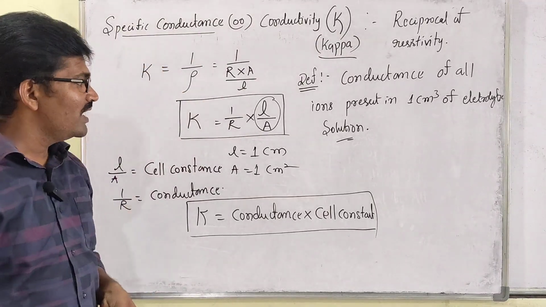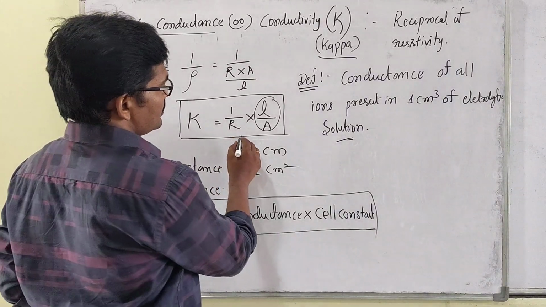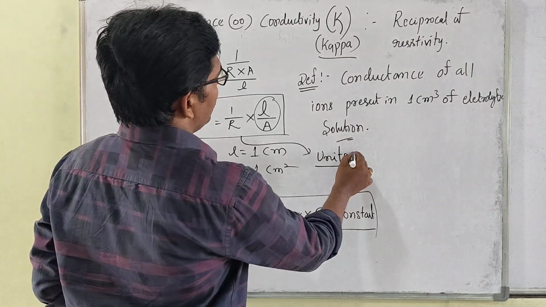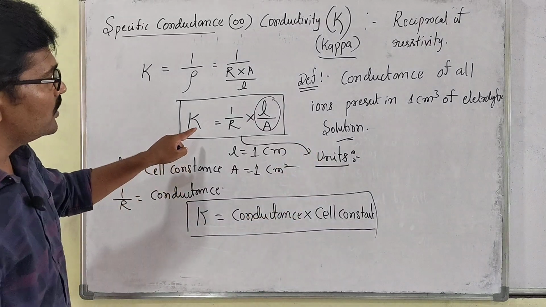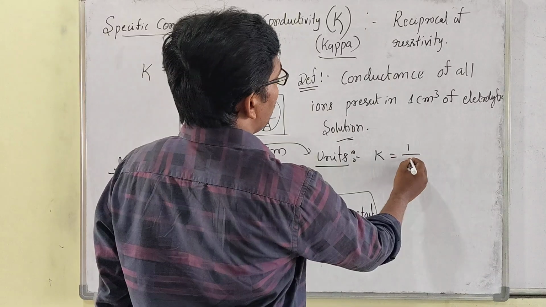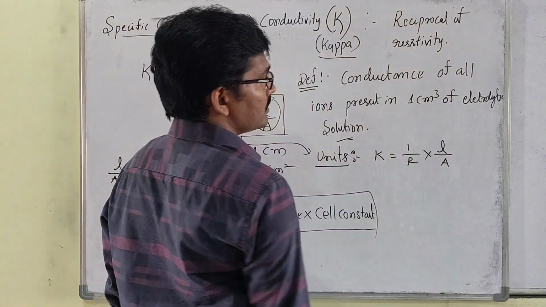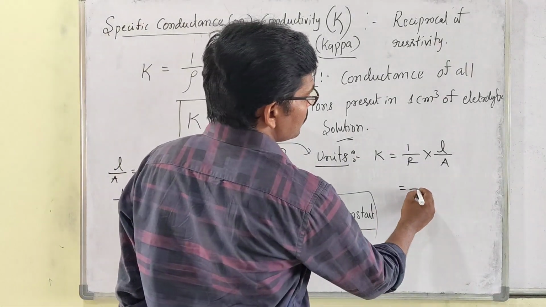Understand, my dear students? Then what are the units of specific conductance or conductivity? Sir, I told that K equals 1 by R into L by A, right? 1 by R is ohm inverse.